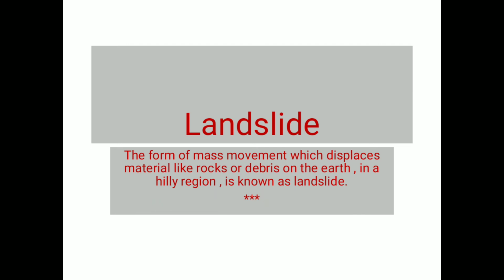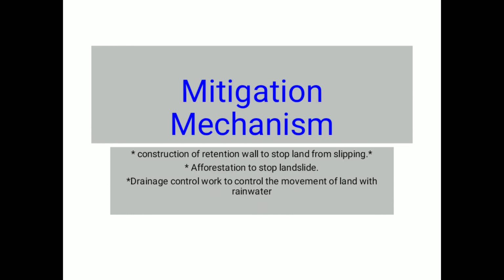If a landslide happens, it affects a lot. This landslide affects life, and it also destroys a lot of property of human beings, and very serious concern is required for checking this landslide. Now let us see the mitigation mechanism.